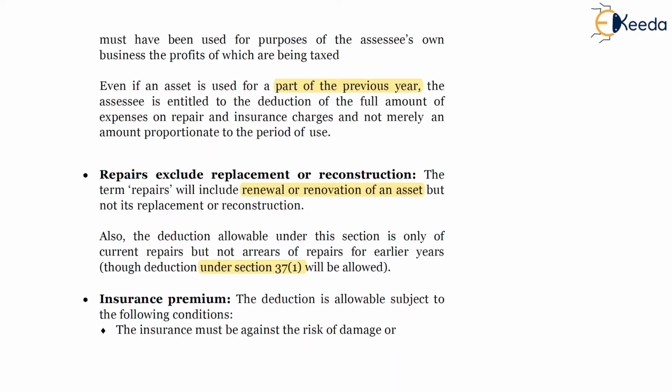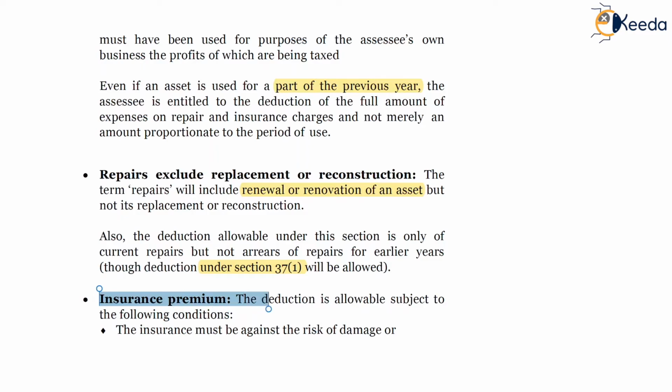And further, the next para was repairs pertaining to earlier years. Any arrears of repairs paid in this year won't be allowed as deduction under section 31. It will, however, be allowed under the residuary section 37(1).